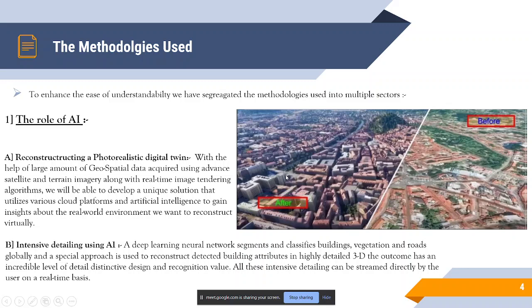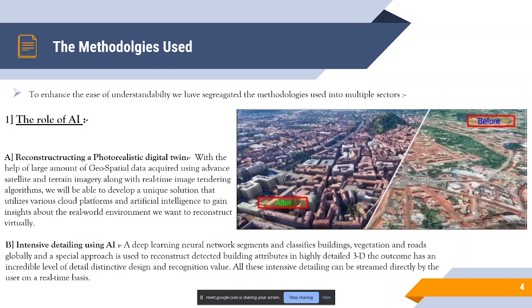Now, coming to the next part, detailing. Whenever we see movies that have a lot of computer generated graphics involved in them, we always comment on those movies by saying, oh, this stunt doesn't look real, there are a lot of glitches in this computer generated graphics. In the same way, the authenticity of a virtually created world is judged by comparing it to real world entities. So it is really important to give immense attention to detail. Those details include the natural colors that are there in the environment, the grafting that is done to the buildings, and the various amount of textures that are present in the virtually created world.